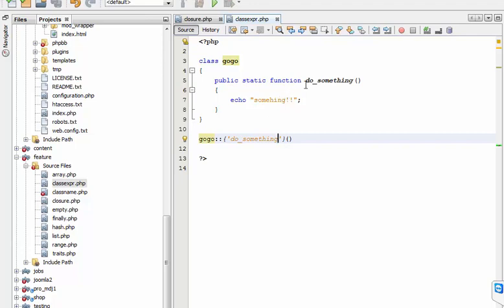So here, which is the class, and the name, which is do something, and echo.